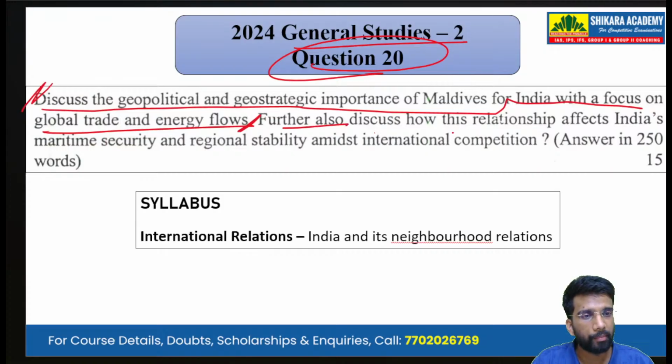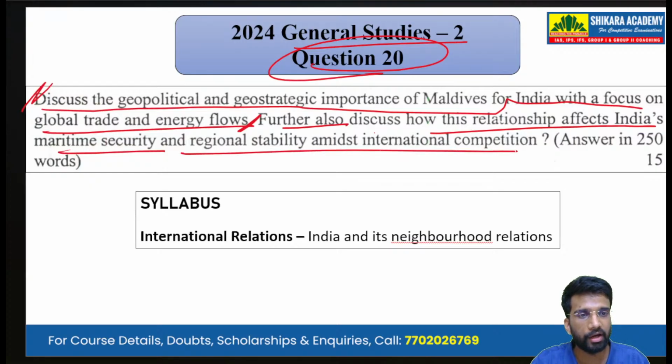Further, also discuss how this relationship affects India's maritime security and regional stability amidst the international competition. Because of the competition in the Indian Ocean region, how is India's relationship with Maldives affecting India's maritime strategy, India's maritime security, and regional stability? A 15-mark question has to be answered in 250 words.